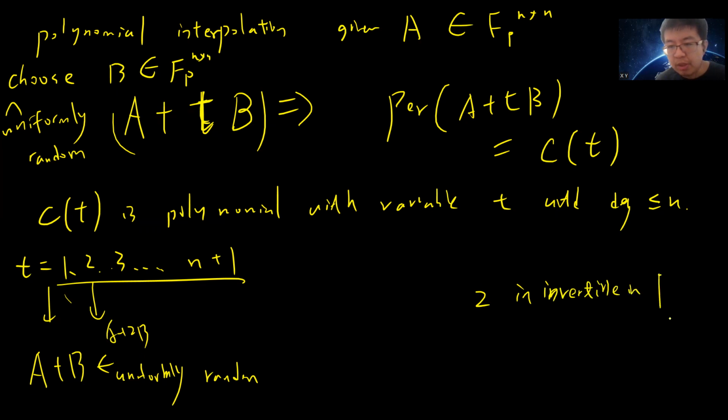in F_p, because p is greater than 2, and p is also greater than n plus 1, so all these are invertible. Basically, you can find the inverse, so you can change it to be 1.